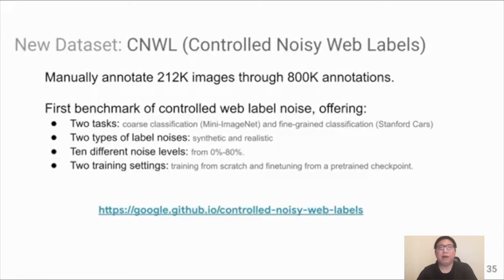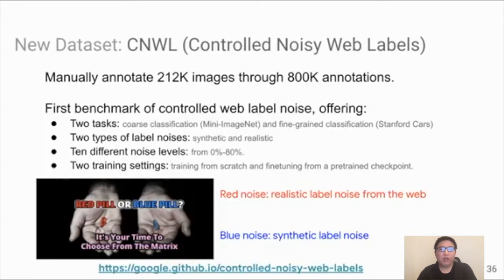The datasets are publicly available for reproducible research. For the naming, we employ the concept from the Matrix movie, and we call the realistic label noise red noise, and the synthetic label noise blue noise, to make a comparison to the blue pill and the red pill in the Matrix movie.